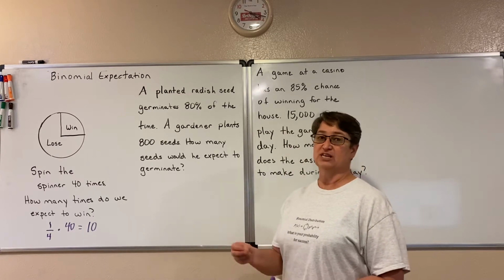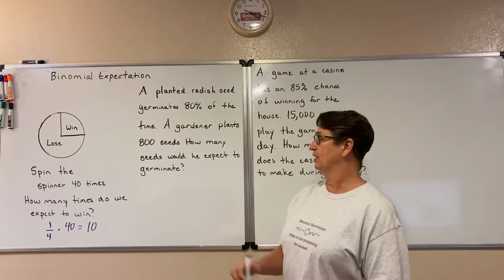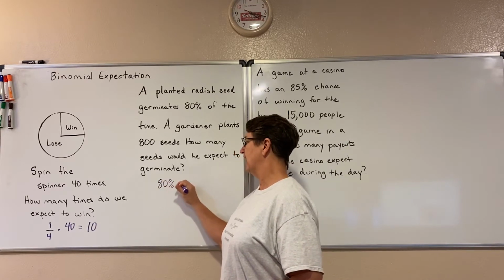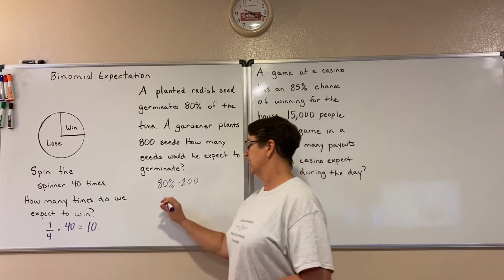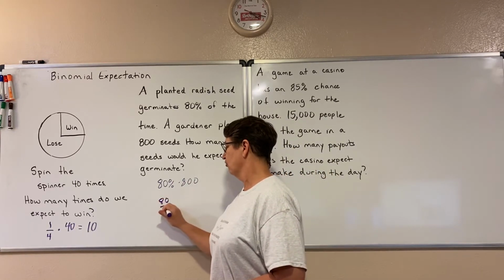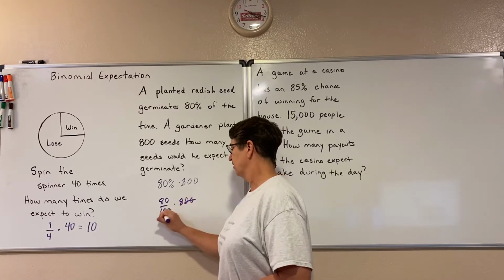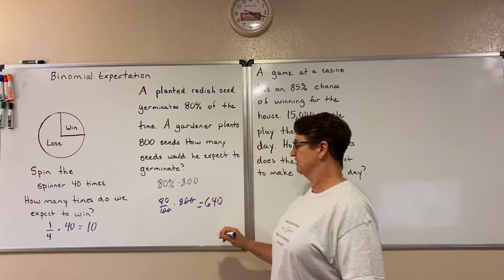And 80% of those 800 seeds we would expect to germinate. So I'm just going to take 80% and multiply it times 800. Or we can get 80 over 100 times that 800. So I just get 640 seeds.